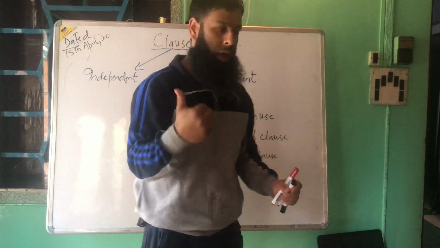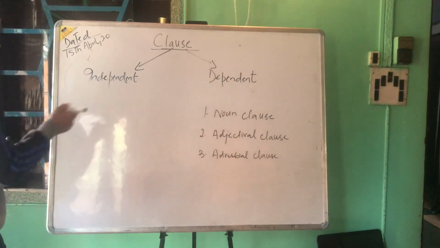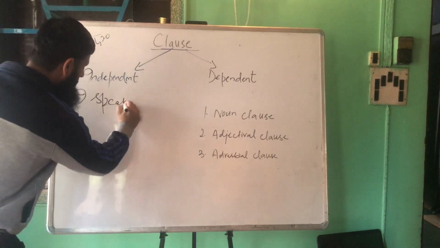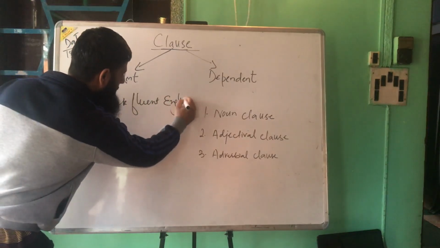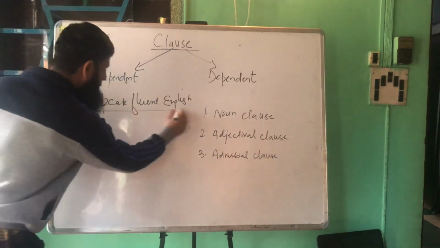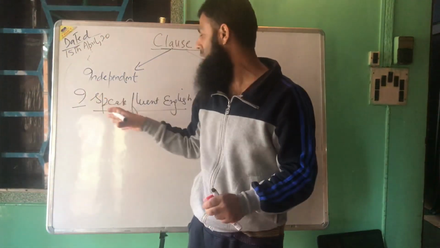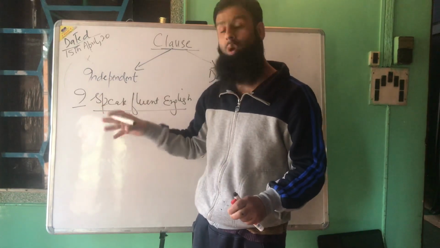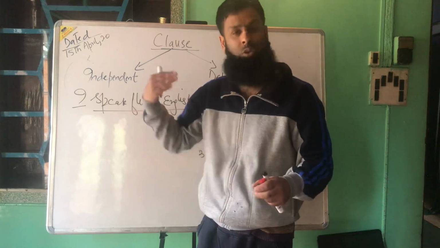For example, one of the examples I can quote here is: I speak fluent English. In this sentence we have a subject and a predicate, so according to the definition, this is a clause. On the other hand, this sentence can stand on its own alone. It can complete the sense. It can work anywhere when you speak or when you write.